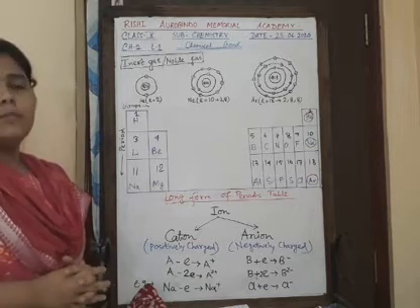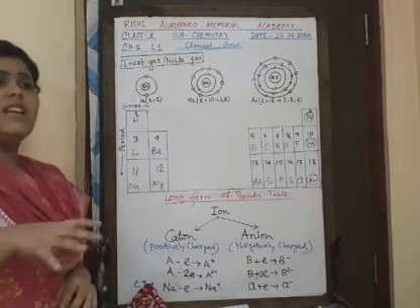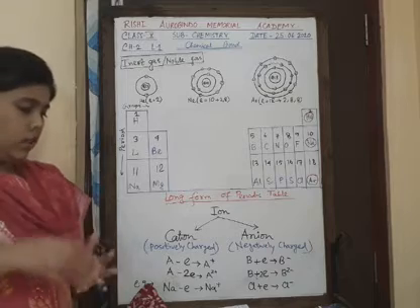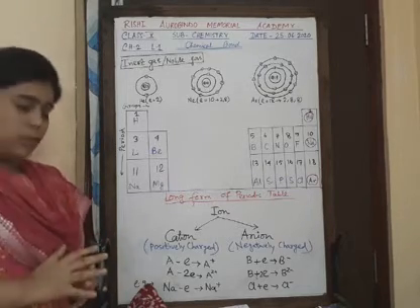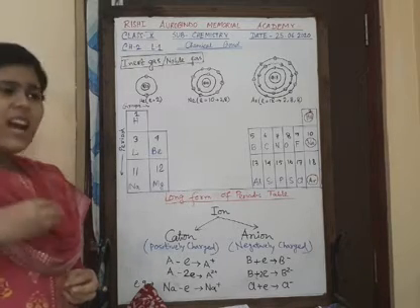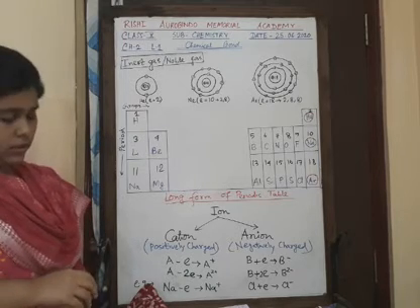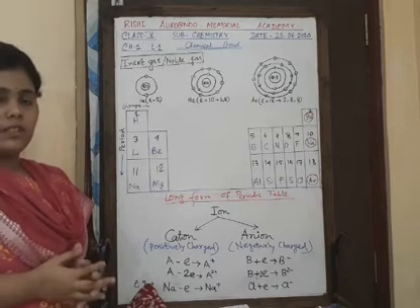So most of the elements except these noble gases are unstable in their atomic state, and these unstable atoms combine with each other to make a stable molecule. So in a molecule, different types of atoms are held together by a force of attraction, and that is the chemical bond. So what is the cause of this chemical combination, right?